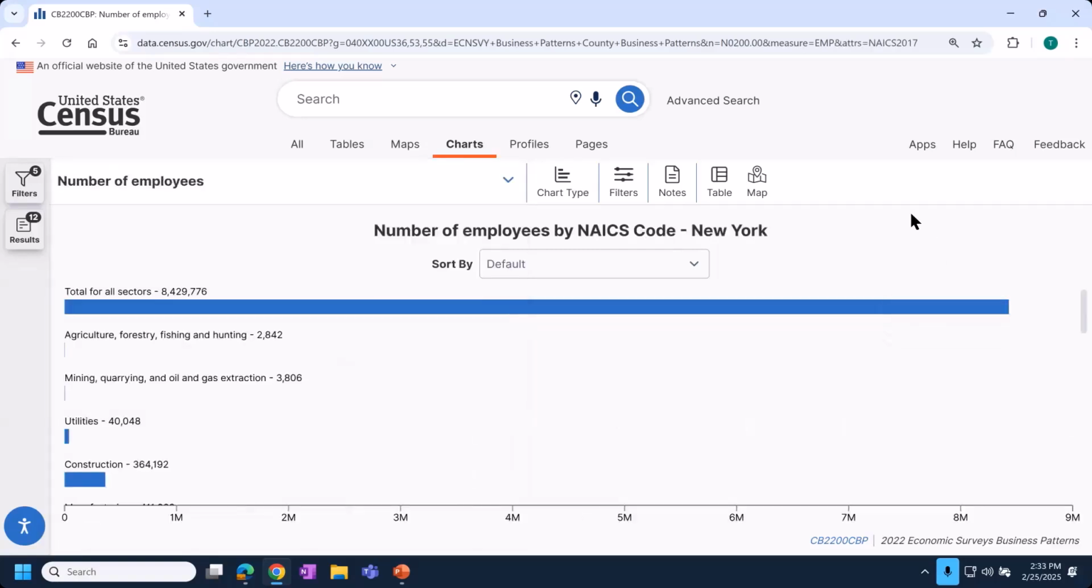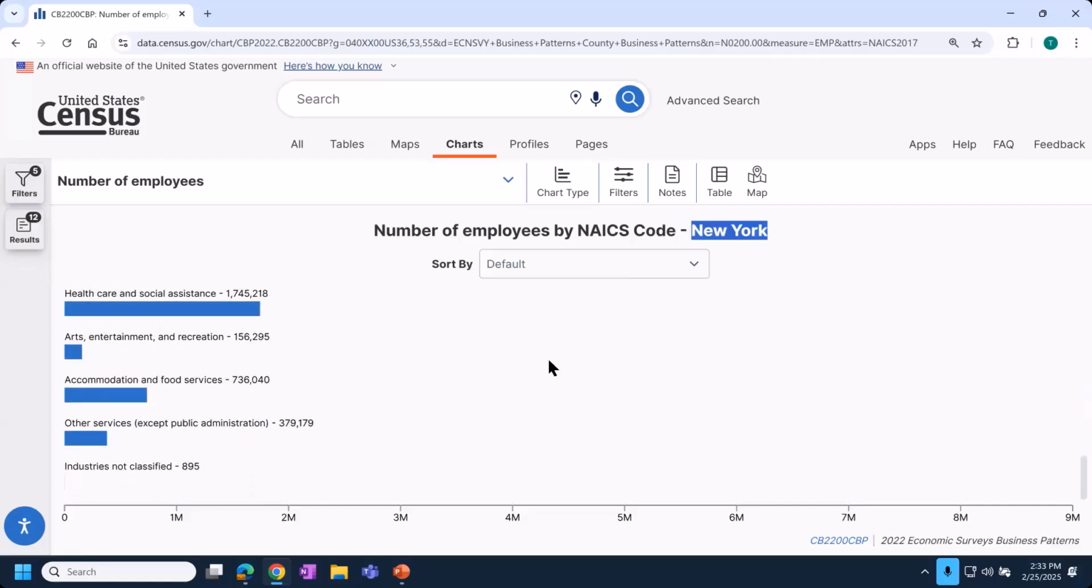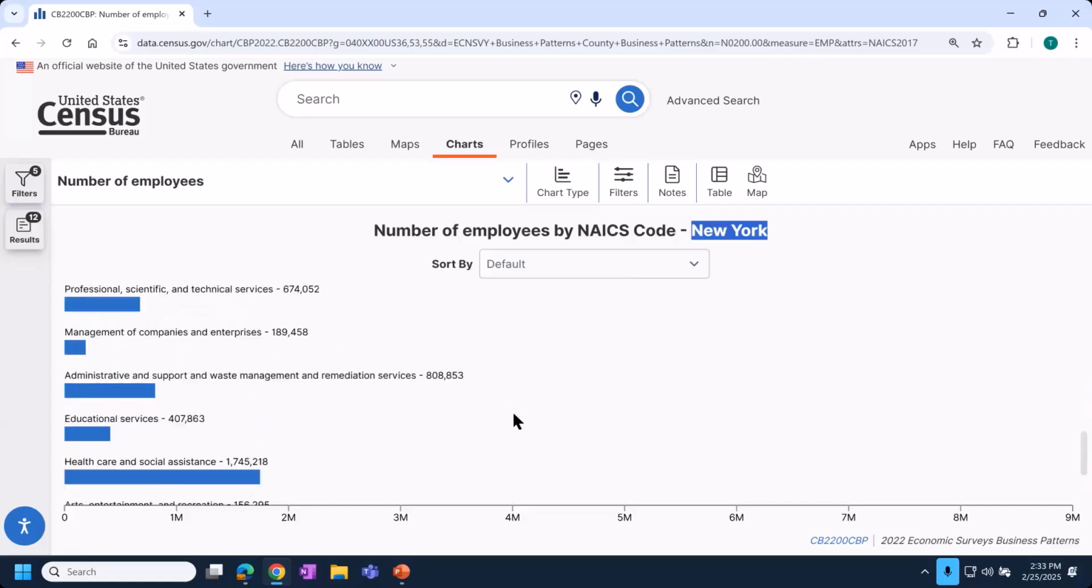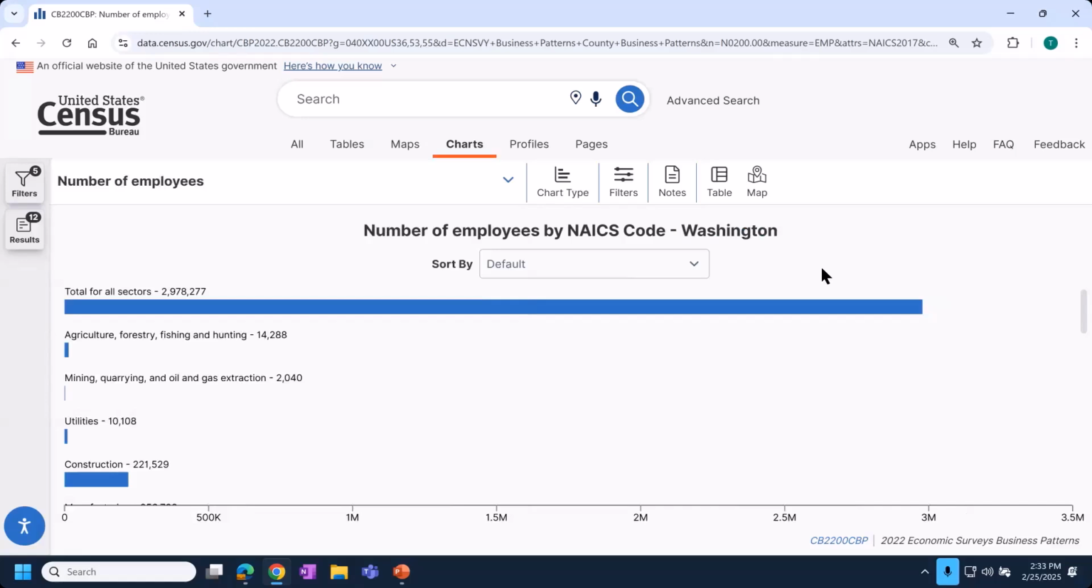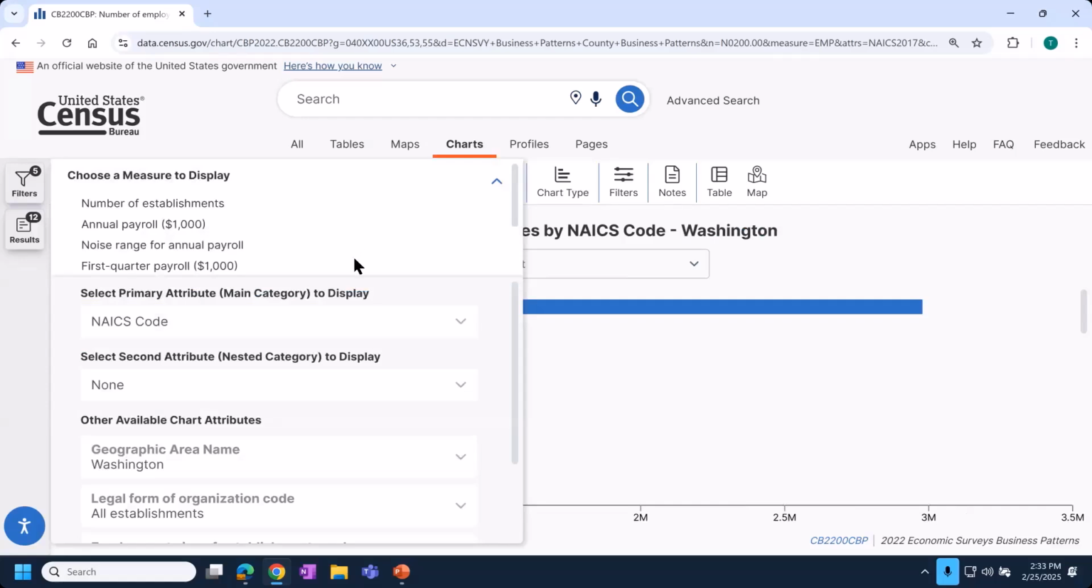So when I do by NAICS, notice that in this case, it's just showing me a chart for New York. And as I scroll through, I see all of the different NAICS within that state. So great that that's an option. The reason it's choosing New York is because under other available chart options, it's set to New York by default. If I wanted to look at this chart for Washington, I could switch between and look one by one at each state. The beauty of these tables for economic data sets is there's primary and secondary attributes though.